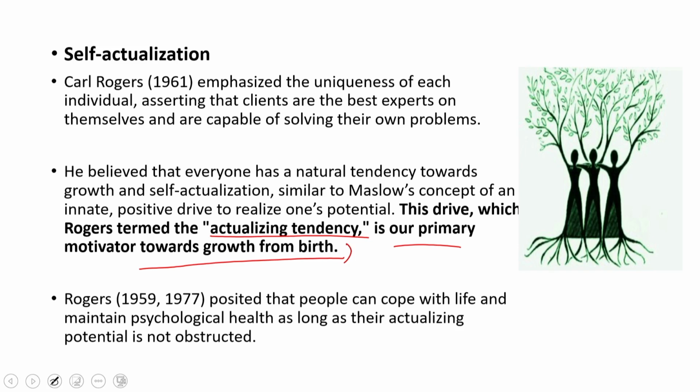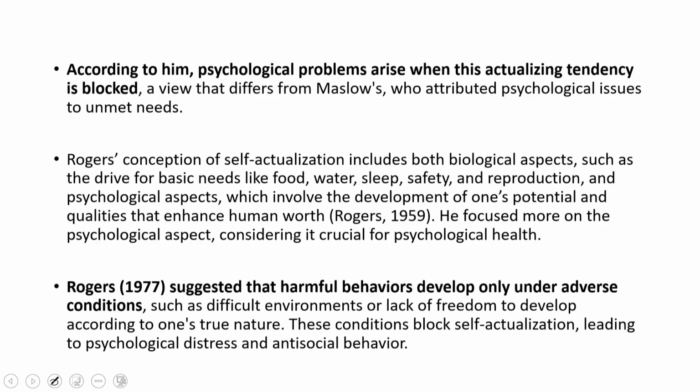This actualizing tendency is within all of us and it propels us towards growth and expansion in life. Rogers said that people can cope with life and maintain psychological health as long as their actualizing potential is not obstructed. So, if we are in touch with that actualizing tendency and express our life in accordance with it, then psychological health and well-being will follow automatically, because that is the tendency of the actualizing tendency, it will move towards well-being. However, if that actualizing tendency is obstructed because of certain life circumstances, pathology and ill-being, all kinds of problematic aspects could come into the picture. So, according to Rogers, psychological problems arise when this actualizing tendency is blocked for certain reasons.